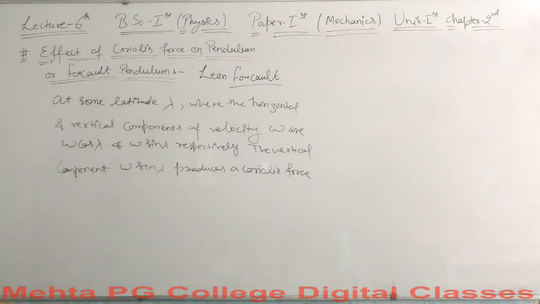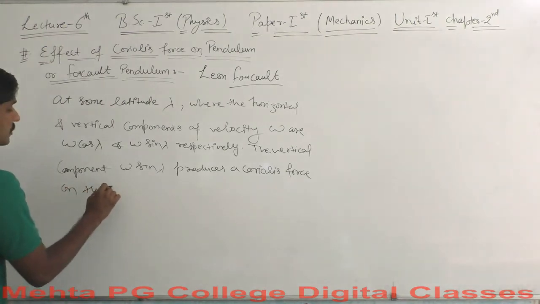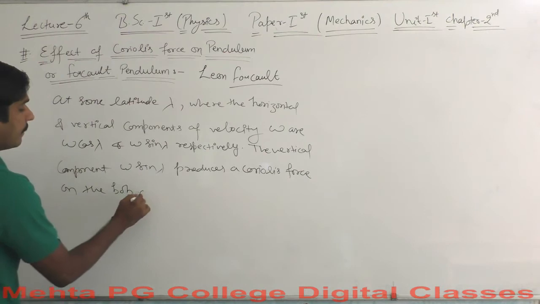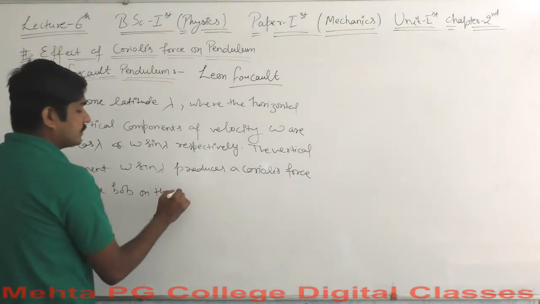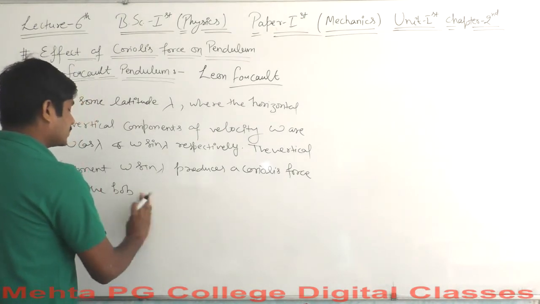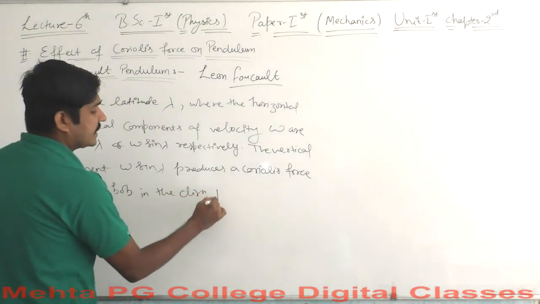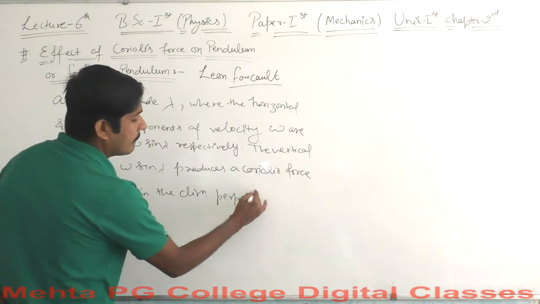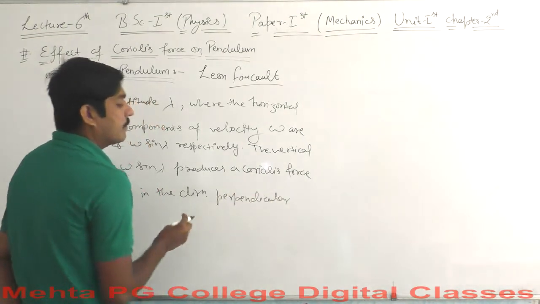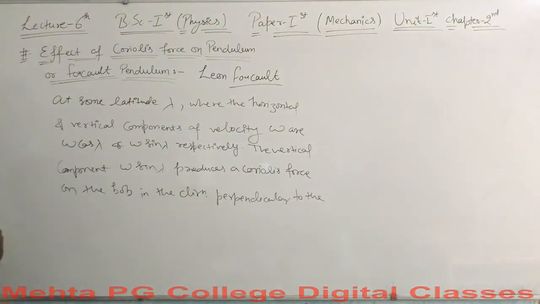This will produce a Coriolis force on the oscillating bob in the direction perpendicular to the vertical plane of swing.